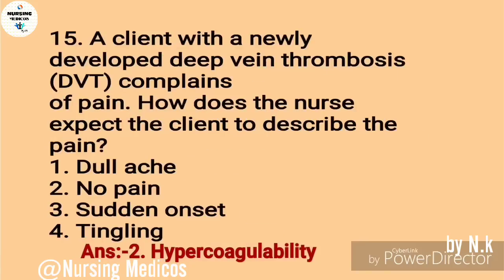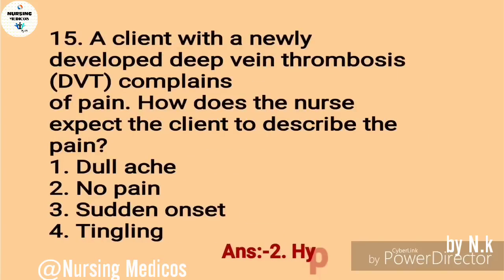Next is 15.1. A client with a newly developed deep vein thrombosis, DVT, complains of pain. How does the nurse expect the client to describe the pain in case of DVT? First one, dull ache. Second one, no pain.